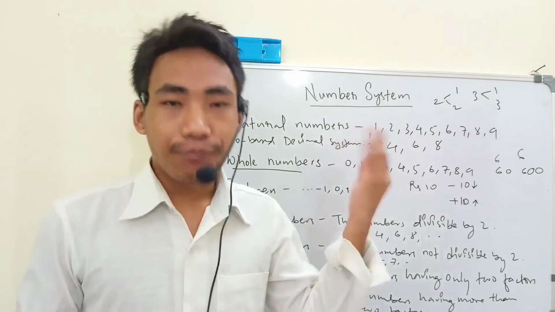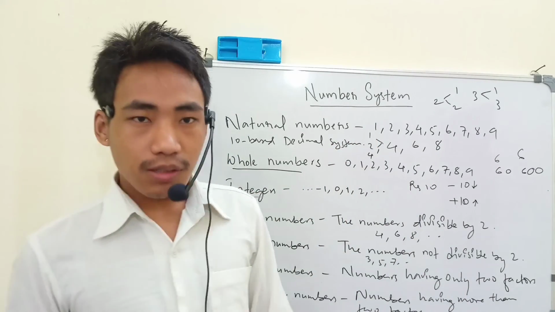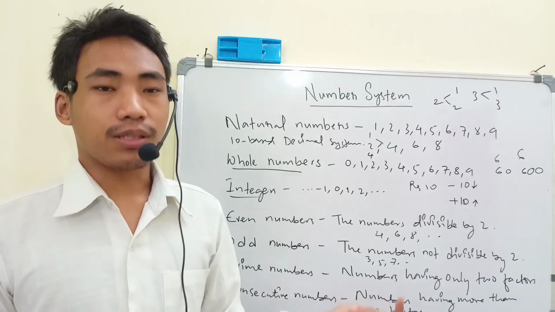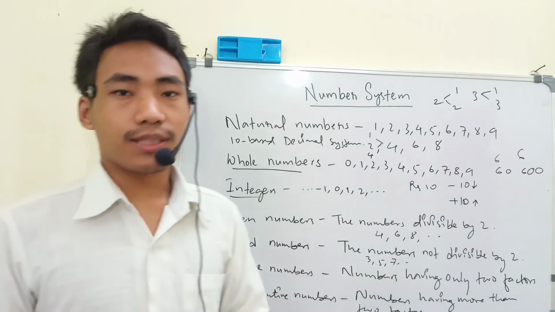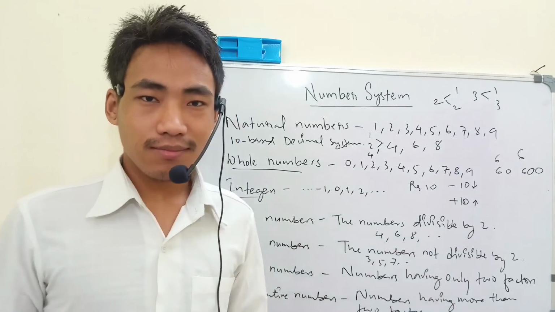Then we have the rational numbers, then the irrational numbers, then the real numbers and so on. All this we'll study in class 10. So that's it. Thank you.